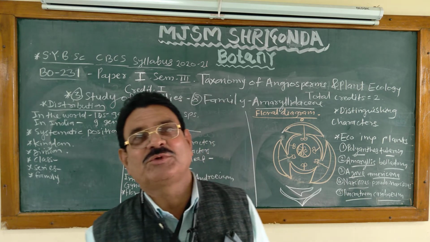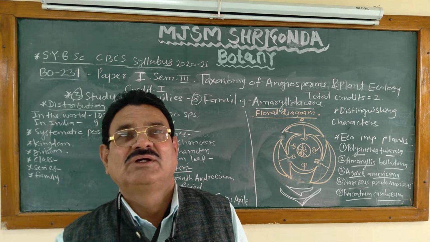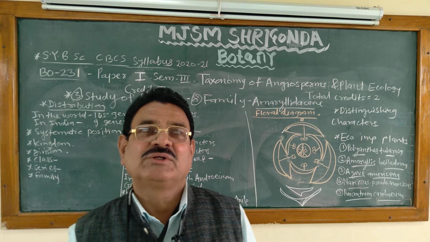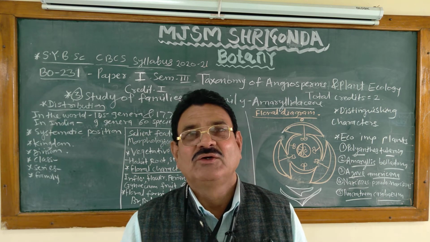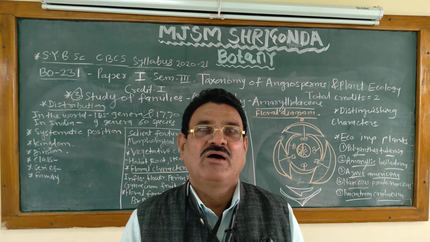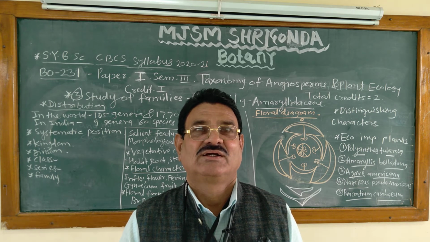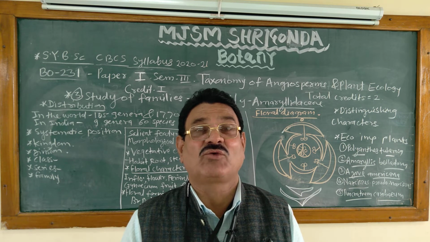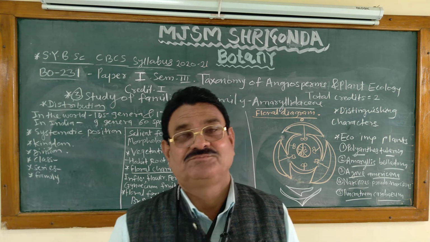Then the systematic position of the family. Kingdom Plantae: cell wall is made up of cellulose, presence of green chlorophyll pigment. Division Phanerogams: flowering and seed bearing plants. Subdivision Angiospermae: ovules are enclosed in the ovary and seeds are present in the fruit. Then class: in the previous 7 families the class was dicot, but for family Amaryllidaceae the class is Monocotyledonae.